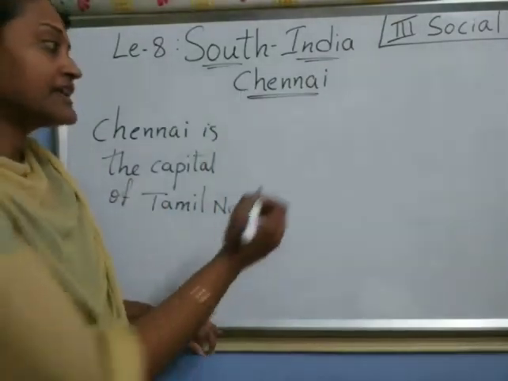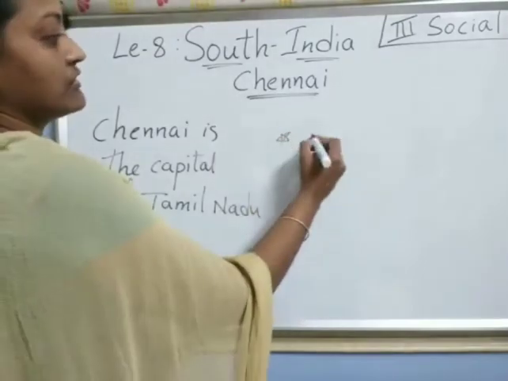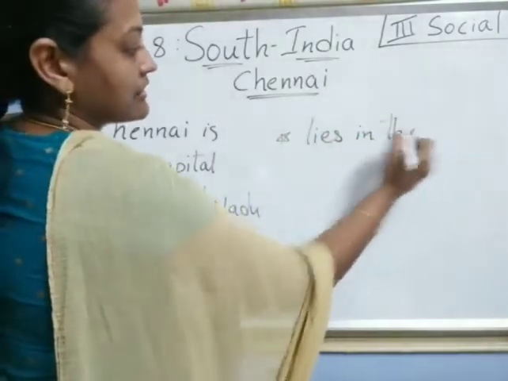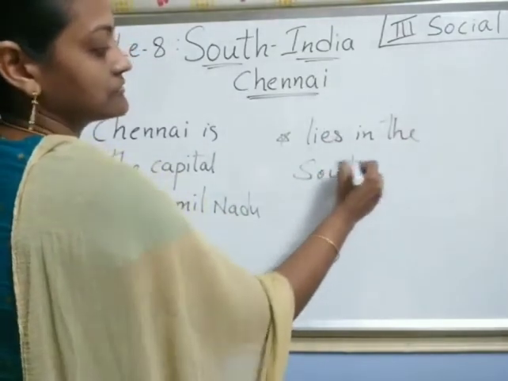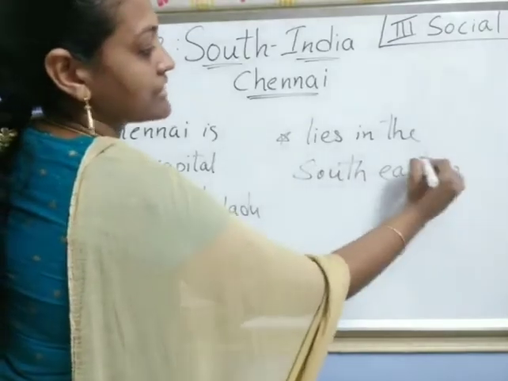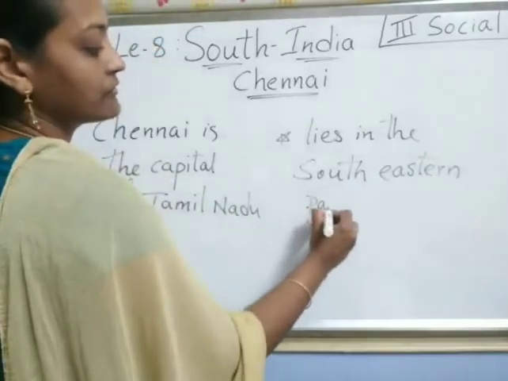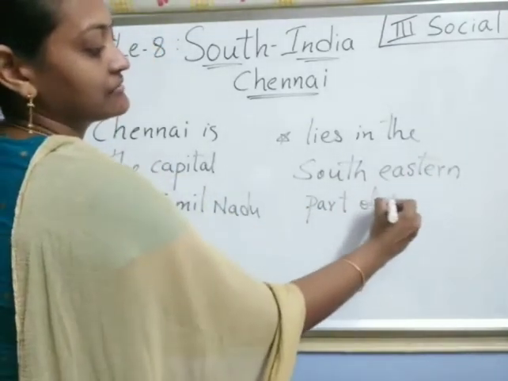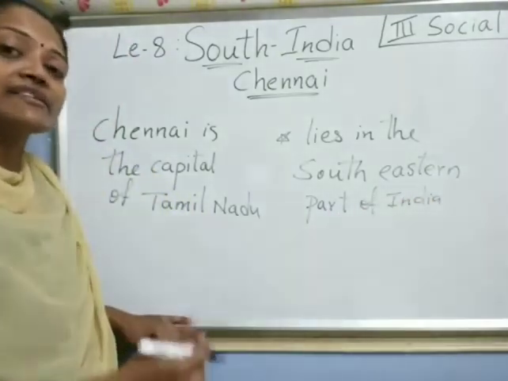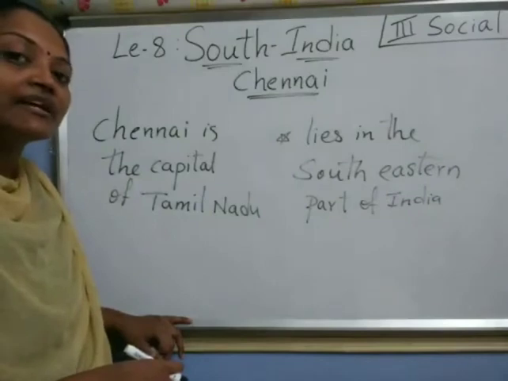And also where is it located? Location: it lies in the southeastern part of India, right children? And where exactly is it located?